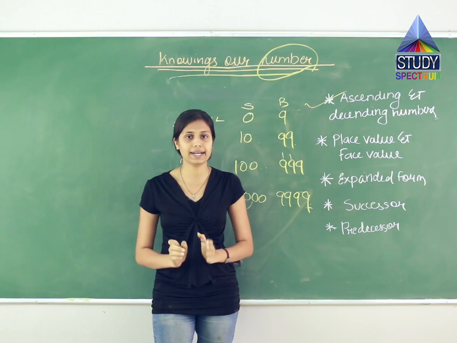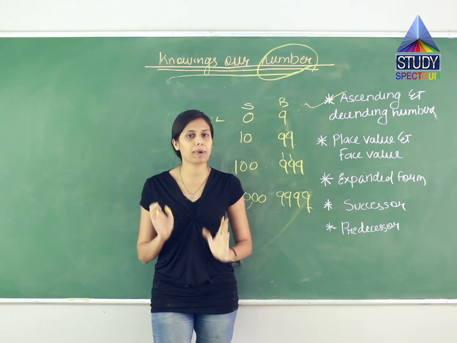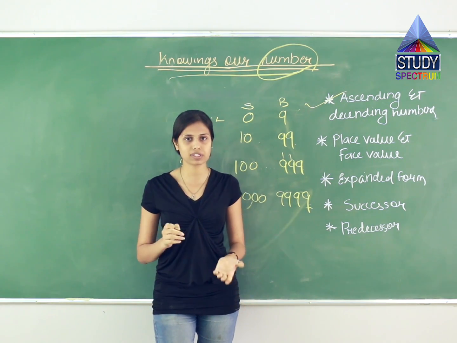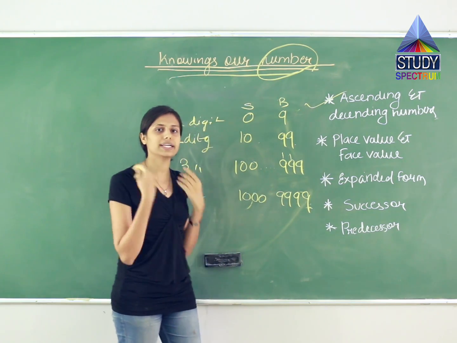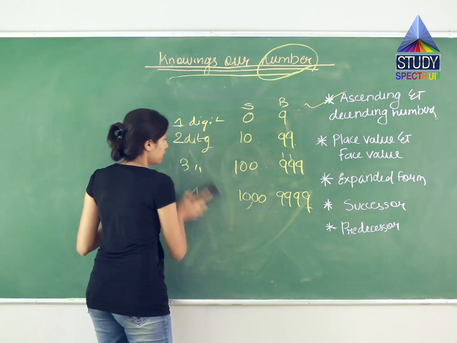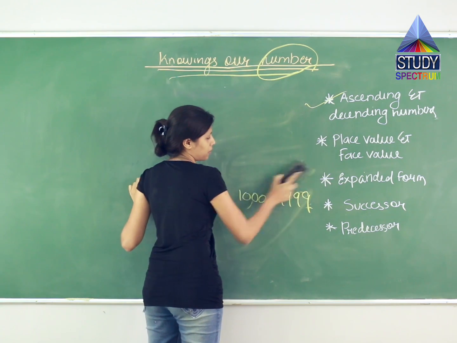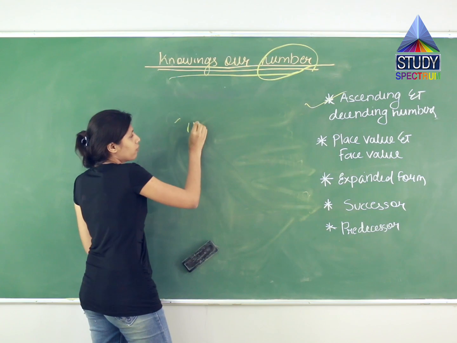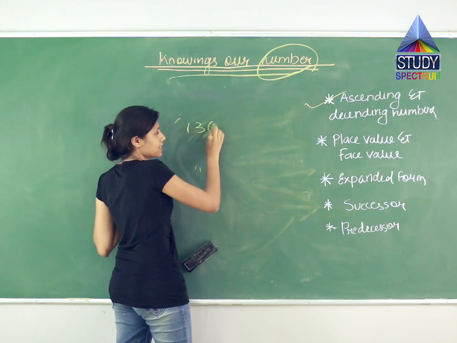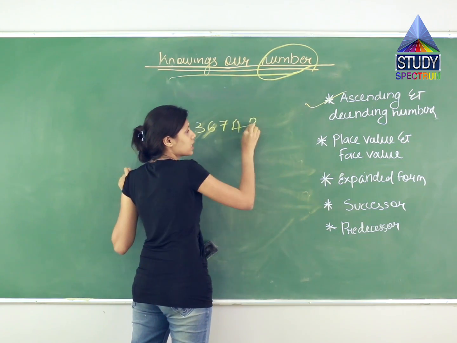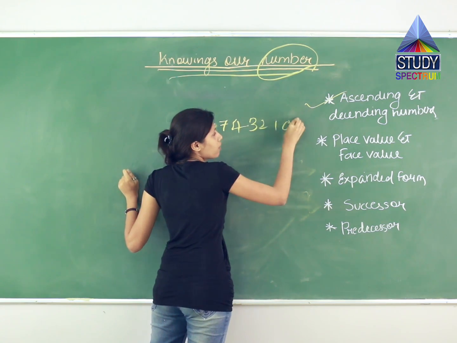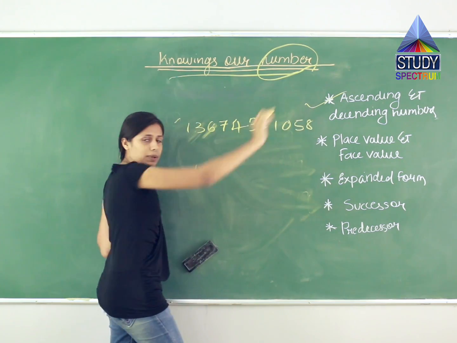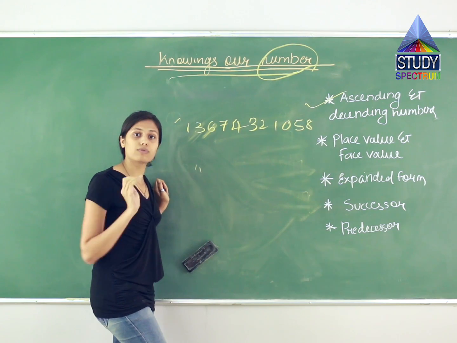Numbers have no end. Like A, B, C, D, it stops at Z. There is no alphabet after Z. But in numbers, you can write infinite numbers. For example, this number 1, 1, 3, 1 3 6 7 4 3 2 1 0 5 8. I can write as much as I want. It does not have any full stop.